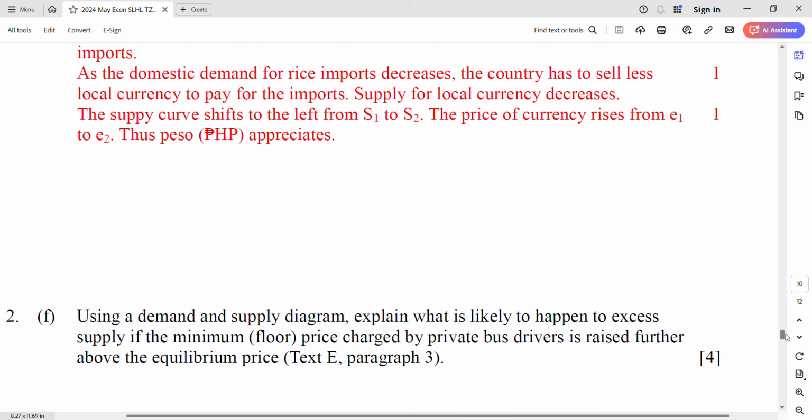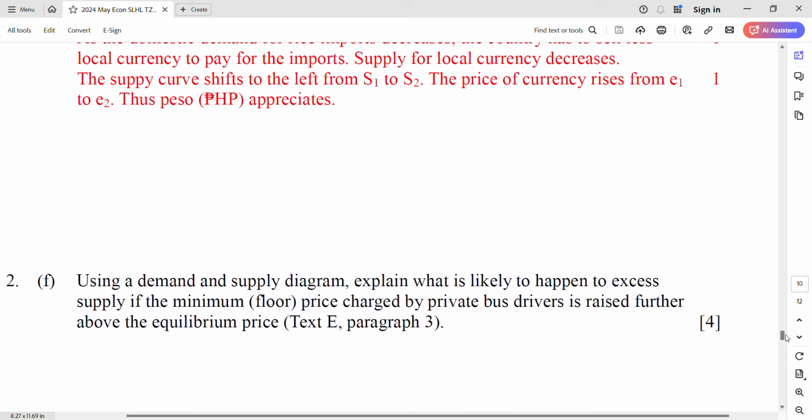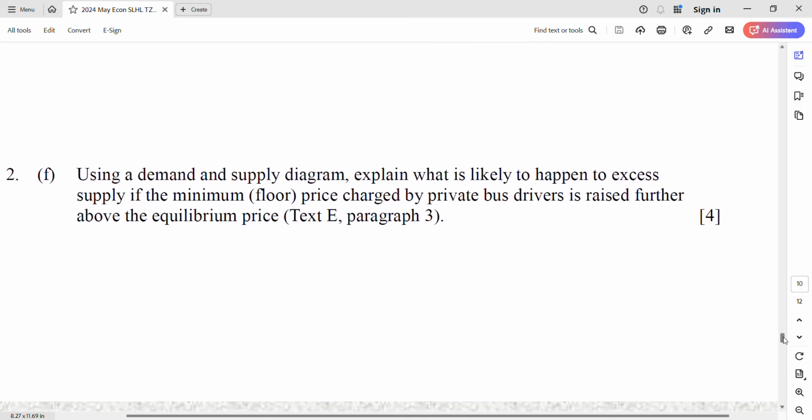Using a demand and supply diagram, explain what is likely to happen to excess supply. Wow, excess supply already happened. If the minimum price, a floor price, remember, charged by a private bus driver is raised further. Also, before it has a price floor already, but now they just raise it up. Wow, crazy. About the equilibrium price, even in the text, you can reinforce this picture.